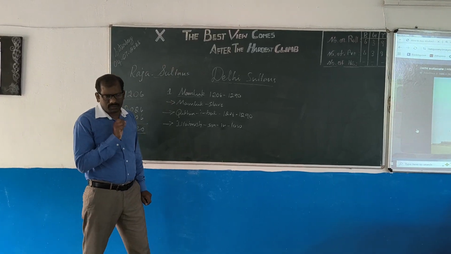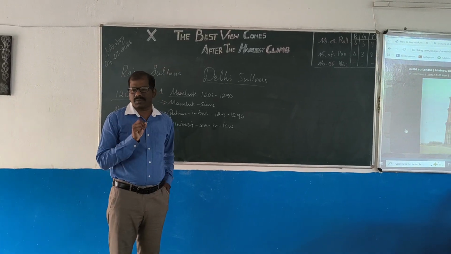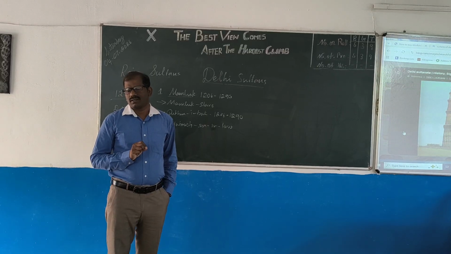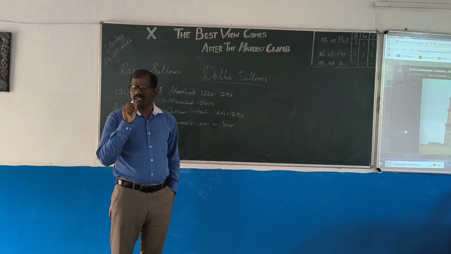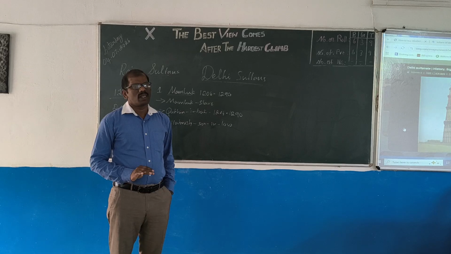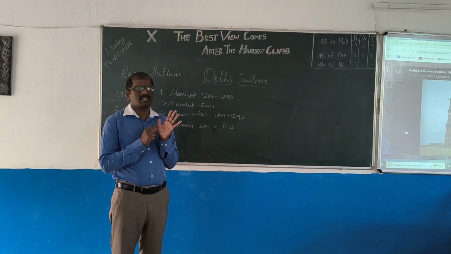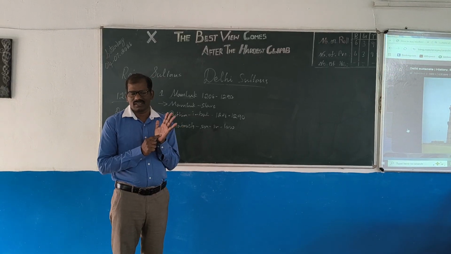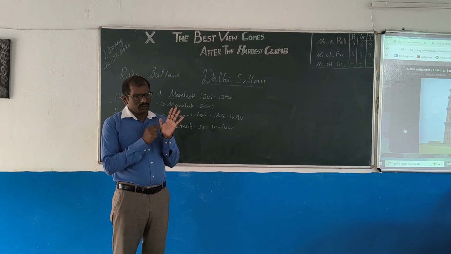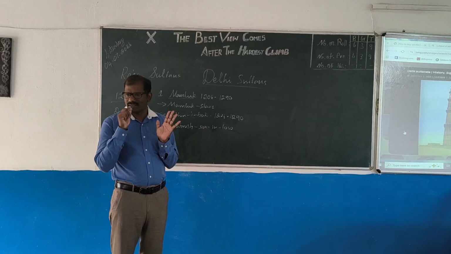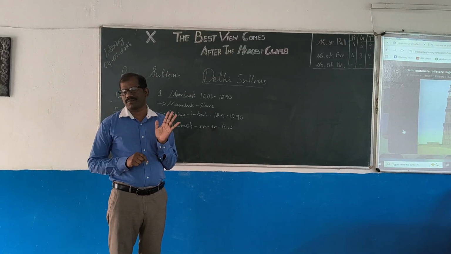In history, you have to remember that only the strongest person will rule. Until now, in the world, only the strongest person has ruled. This is Darwin's theory also. Darwin says that always the strongest rule the world.